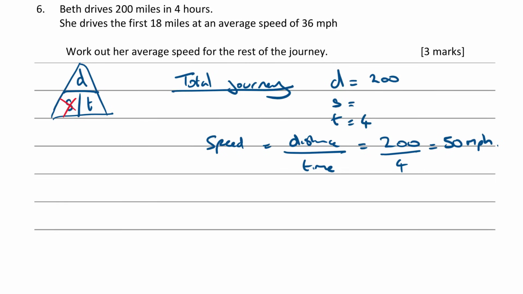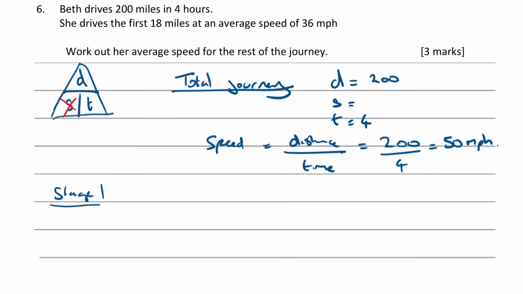It says she drives the first 18 miles at an average speed of 36. So I'm going to write this. This is stage 1 then of the journey. There's a 2-stage journey, isn't there? The first section, we know D and we know S, but we don't know T. So let's find T. Let's see if that helps. So we know that the distance is 18. We know that the speed is 36. So what we want to find is time.